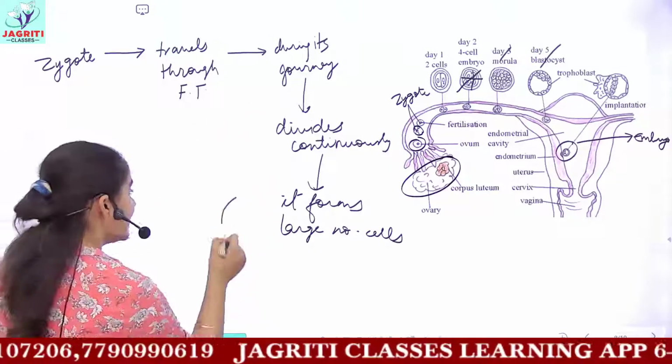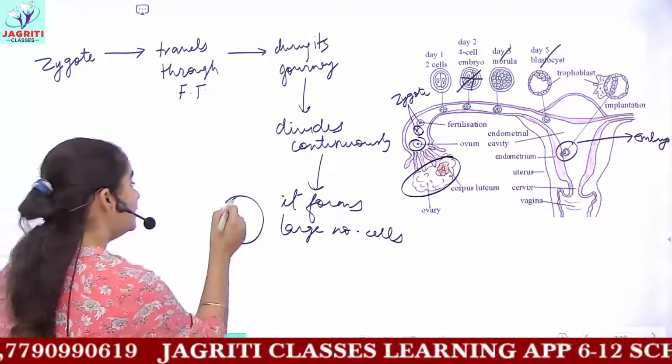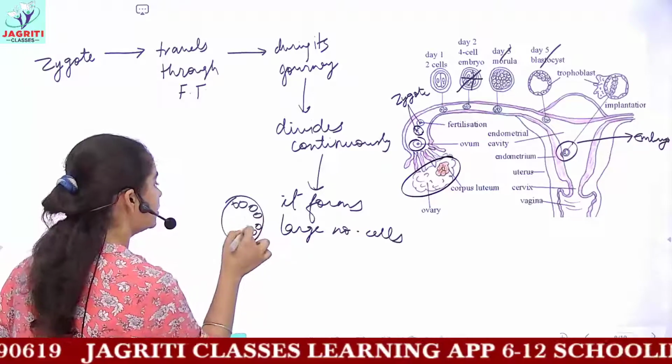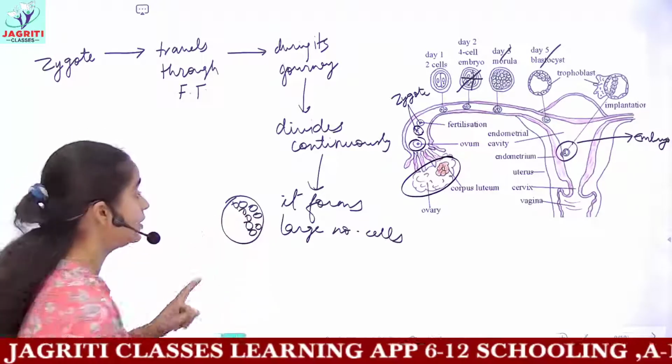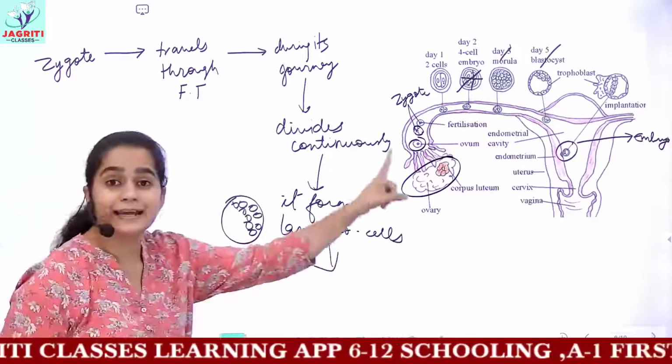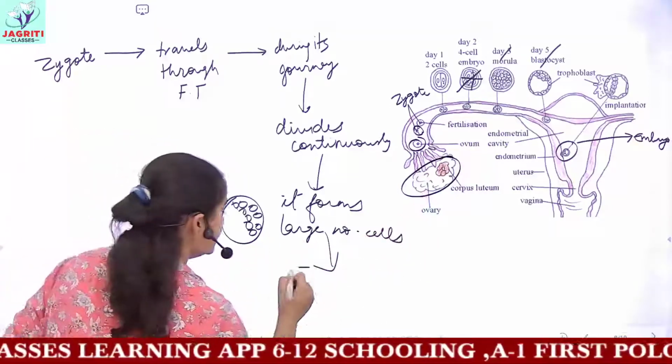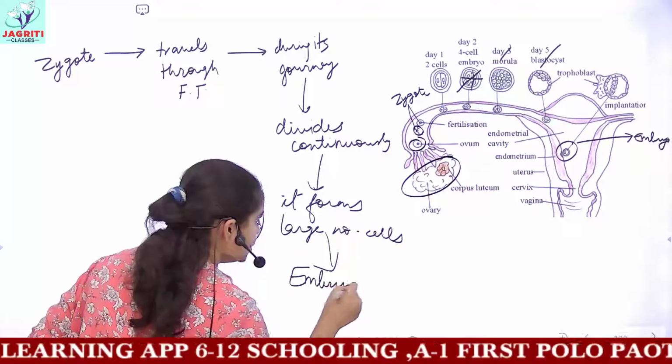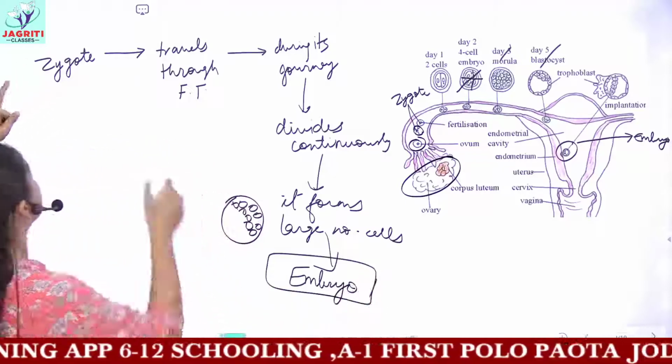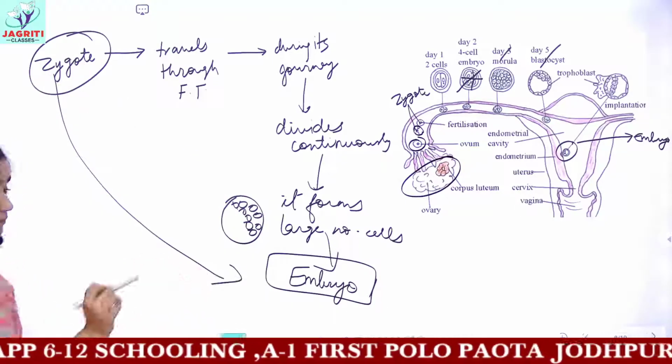Okay, it has a single external covering, but now it contains many number of cells inside its structure, and this structure which contains so many large number of cells, it is now called as embryo. So from the zygote you have the formation of embryo.